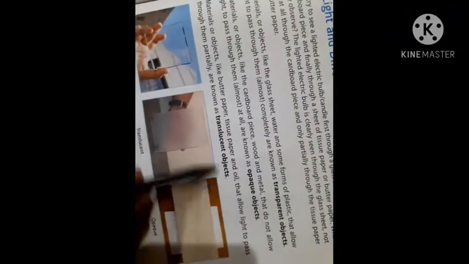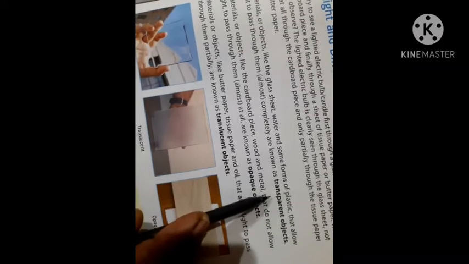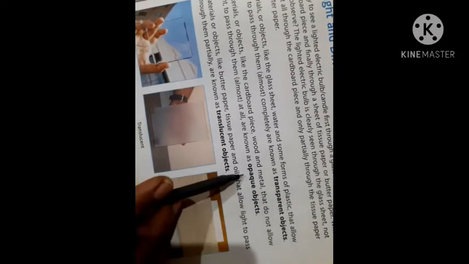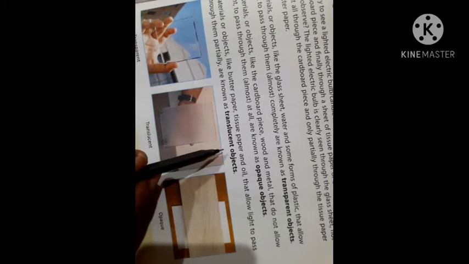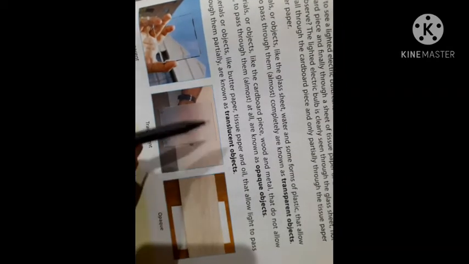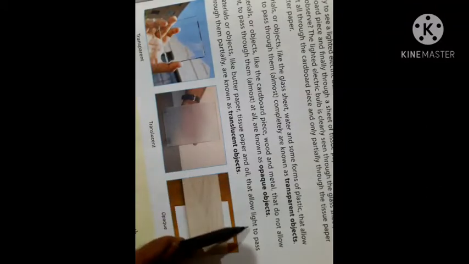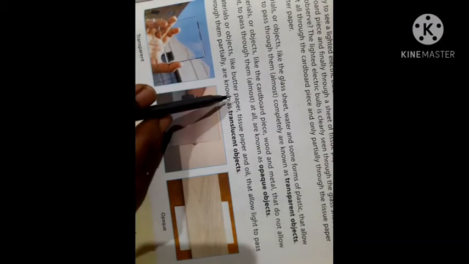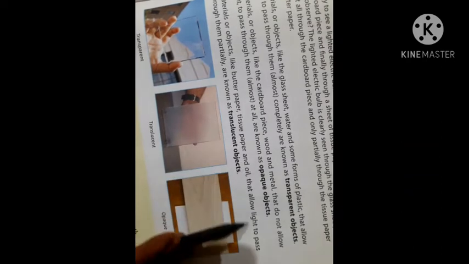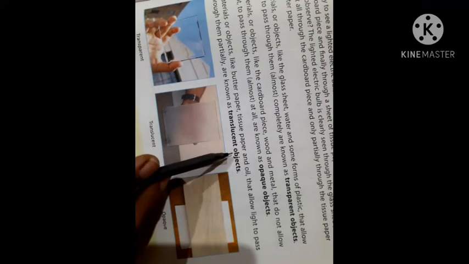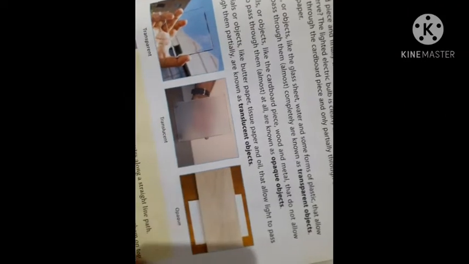Light and different types of objects: transparent, opaque, translucent. Try to understand one by one. Transparent, through which light will pass. Opaque, through which light will not pass. Translucent means light will pass partially. Here, butter paper, tissue paper and oil allow light to pass partially. These objects are translucent objects.